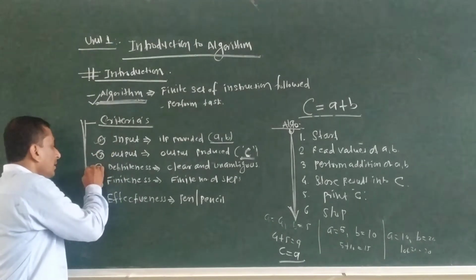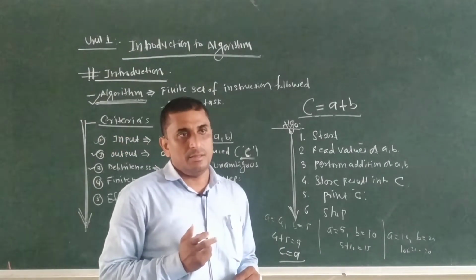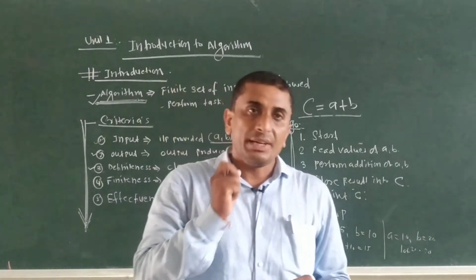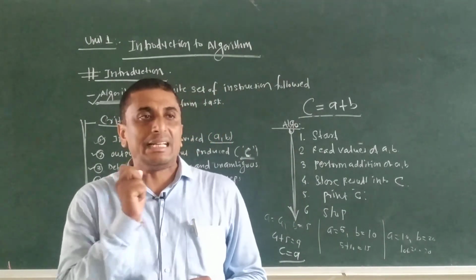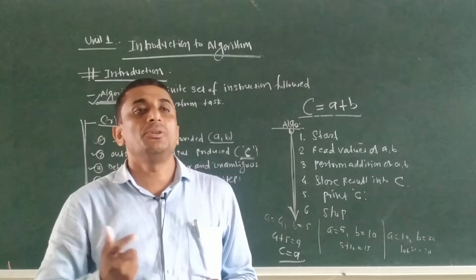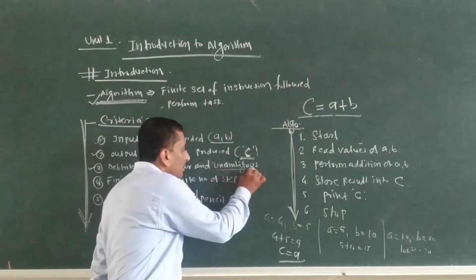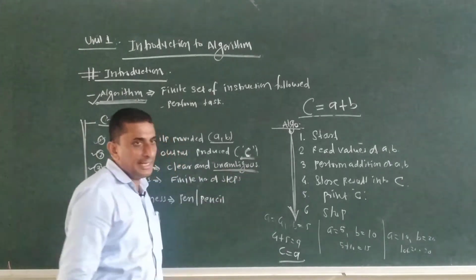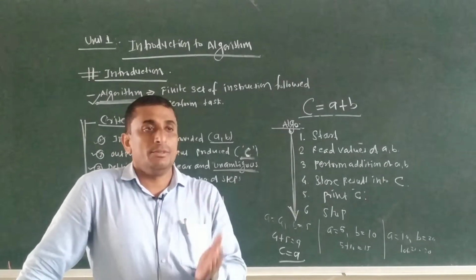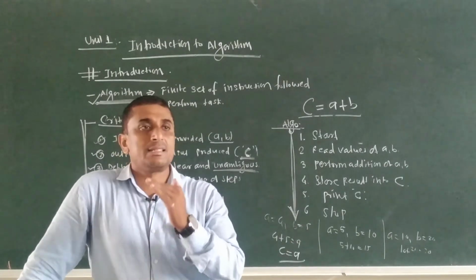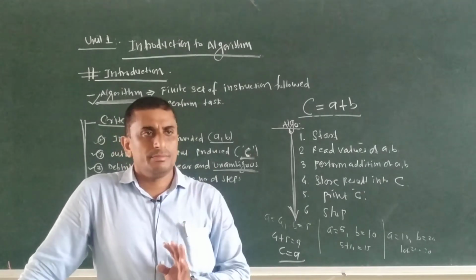Now what is the third criterion? We call it definiteness. Definiteness means that whatever steps of the algorithm we write must be clear and unambiguous. The word unambiguous indicates that there should not be any confusion in the written steps of the algorithm. Each and every step must be clear.